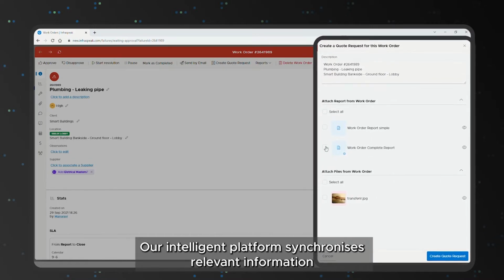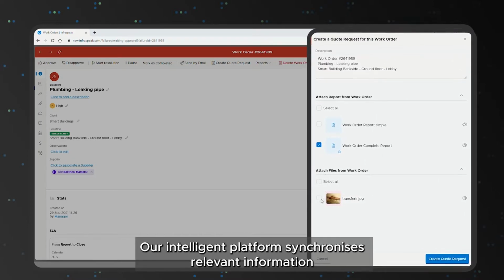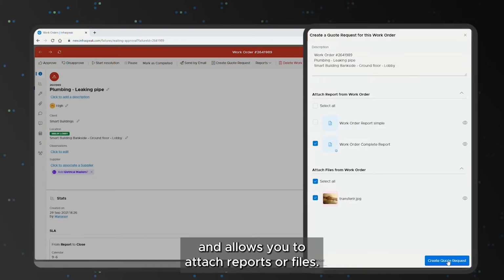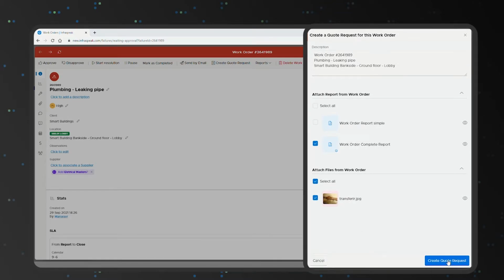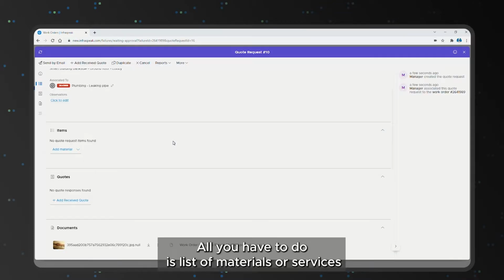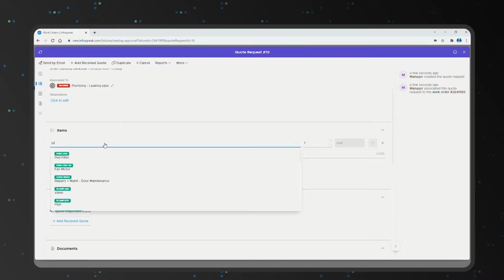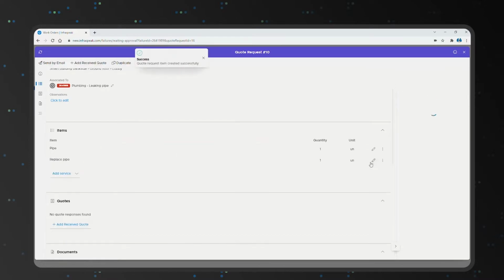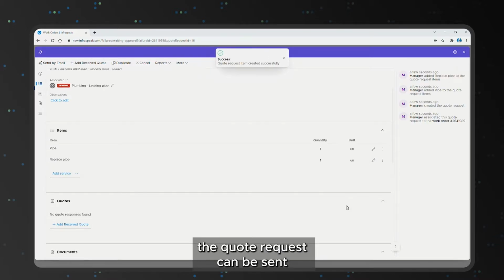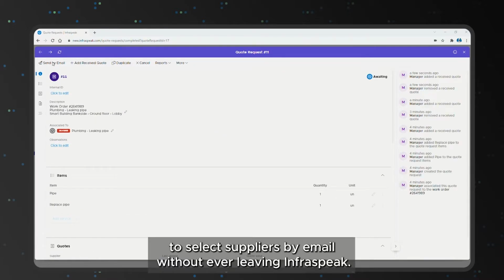Our intelligent platform synchronizes relevant information and allows you to attach reports or files. All you have to do is list the materials or services you require. As soon as it's done, the quote request can be sent to selected suppliers via email without ever leaving Infraspeak.